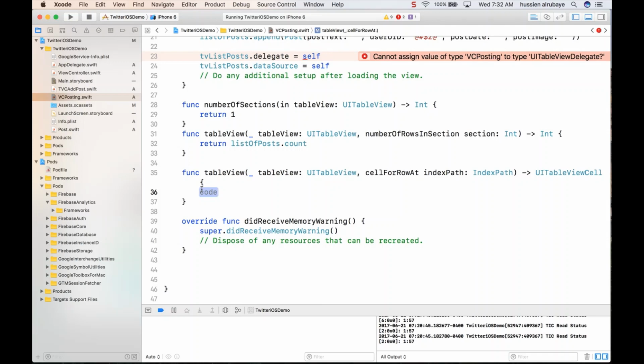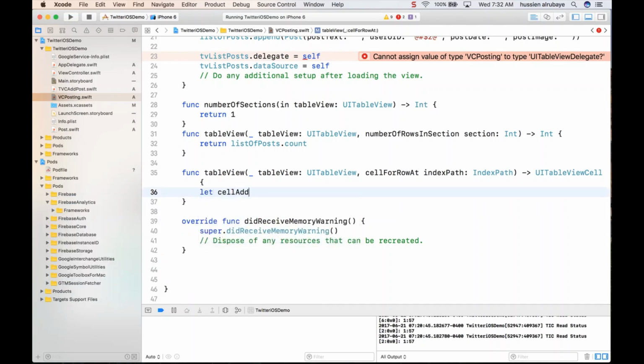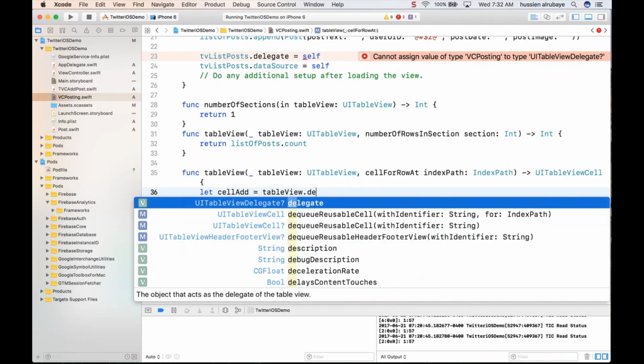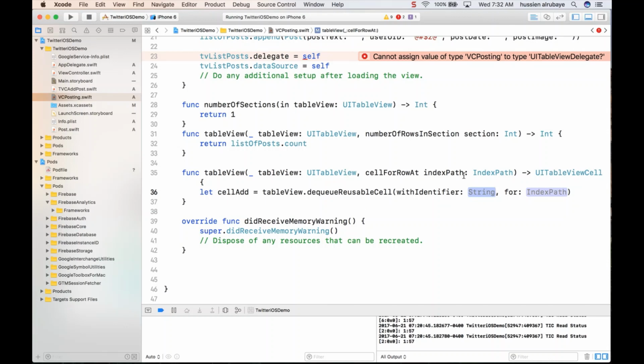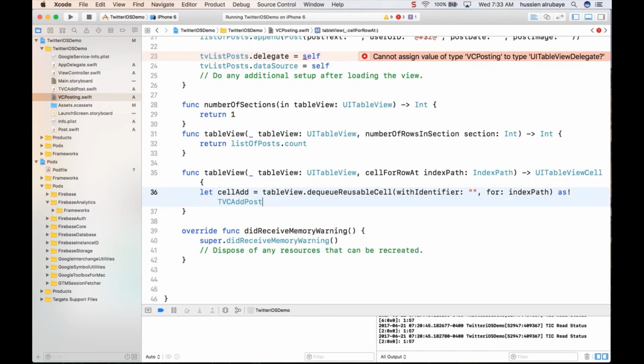First of all, let the cell add equal table view dot dequeue with identifier. It takes two things: first the ID, which I don't know yet, and the index path, and all of this should be cast to the table view cell add.